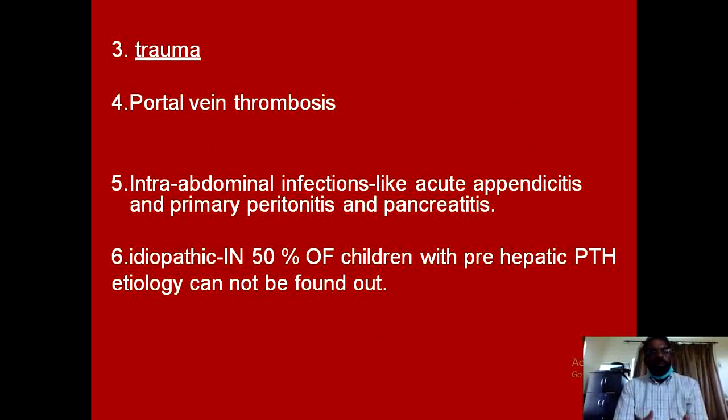Trauma may be another important cause, and portal vein thrombosis, which is sometimes associated with cirrhosis and with other hypercoagulable states, may itself be responsible for causing prehepatic portal hypertension. Less common causes include intra-abdominal infections like acute appendicitis, primary peritonitis, and pancreatitis. And in 50% of the cases, especially in children, the cause of prehepatic portal hypertension remains undiagnosed.